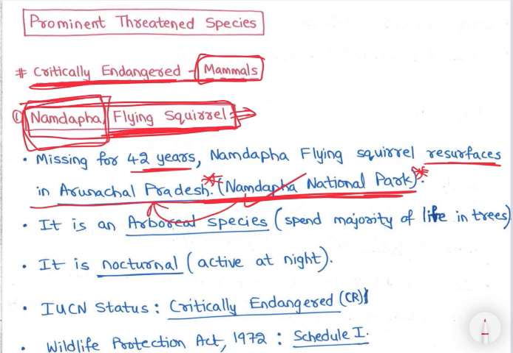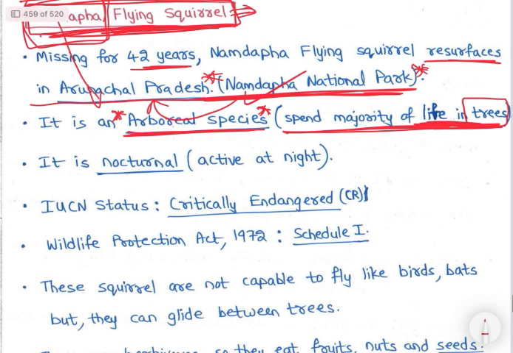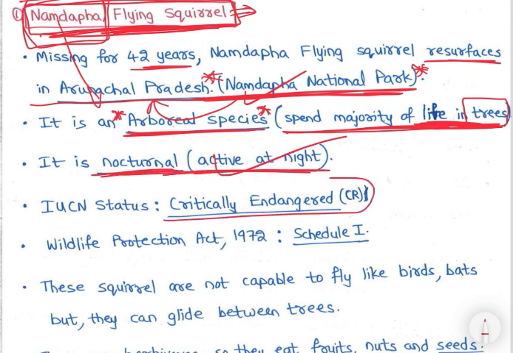It is an important national park. Then the Namdapha flying squirrel is an arboreal species. Arboreal species is what? The species which mostly live on trees, right? Spending majority of life on trees. जैसे birds है, birds are what? Arboreal species, right? Mostly trees में रहती है या fly करती है, right? So जो भी species, जैसे ये Namdapha flying squirrels, they mostly spend their life in trees, right? Then nocturnal means they are active at night. Then IUCN status is critically endangered.